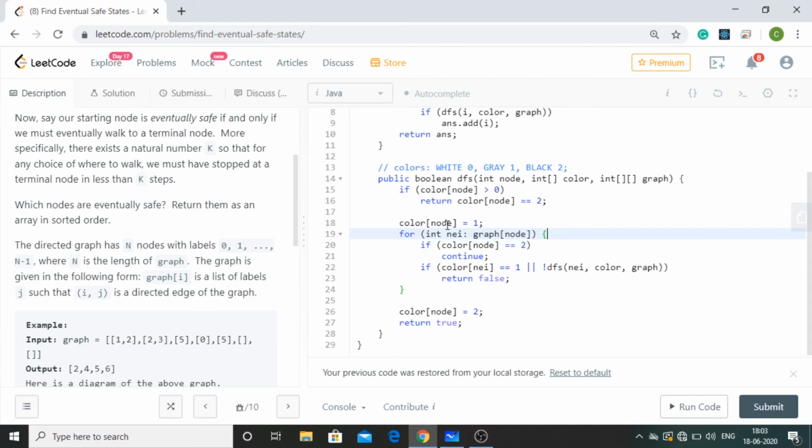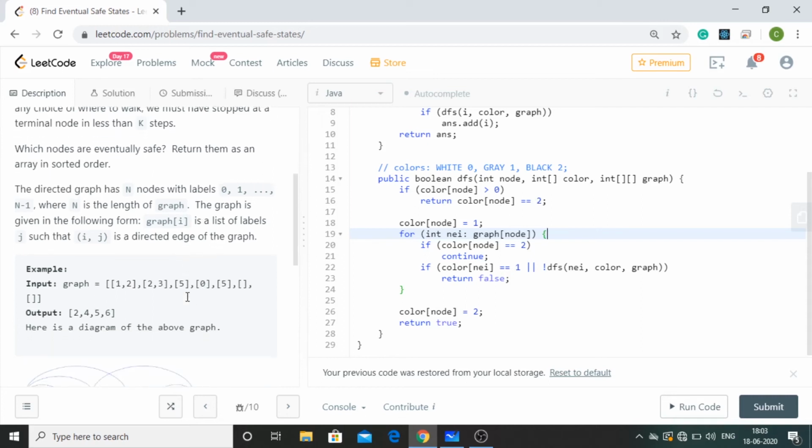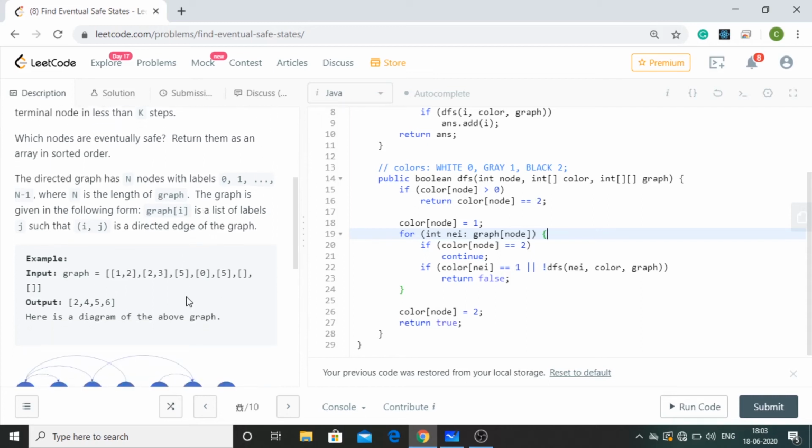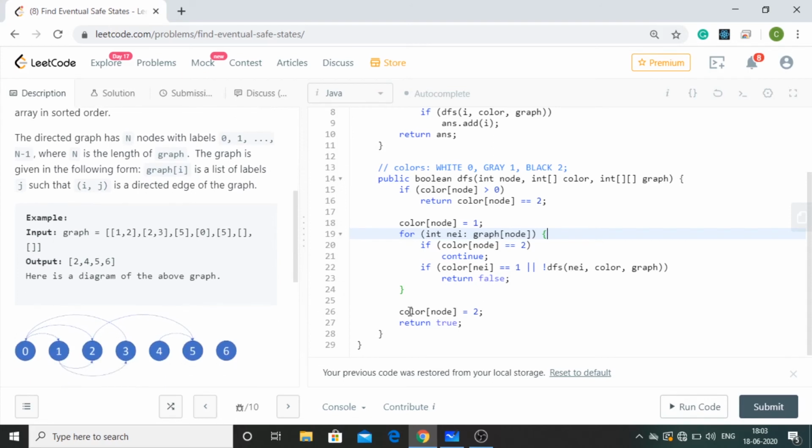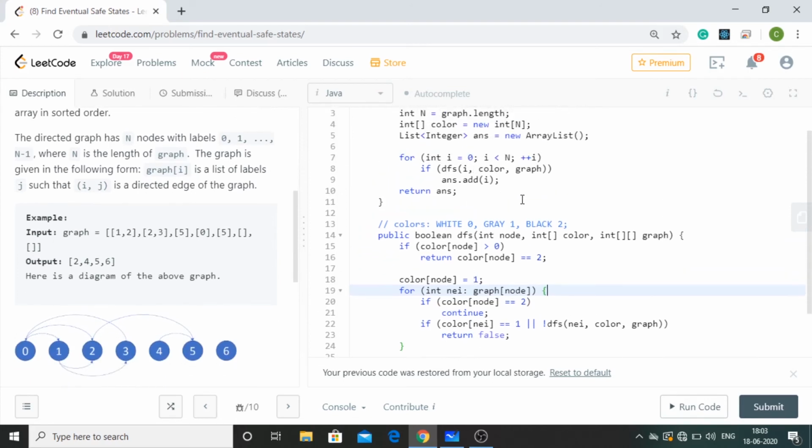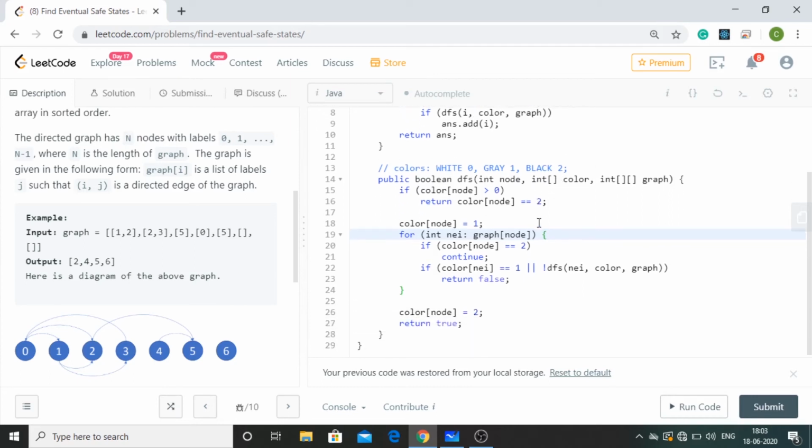Also, what I suggest is that we should take an example and we should try to get how it works. Okay, so first we will pass 0 as i over here, and color will be initialized to 0 and graph is as it is, that is told in the question. This if condition, whether the color of node is greater than 0, no, it is equal to 0. So we move ahead, we make the color of node equal to 1, and in this case, as I told you, node is 0, so color of 0 is 1.